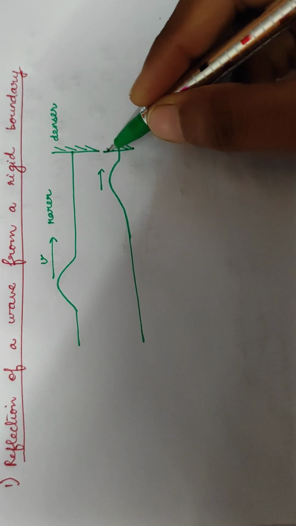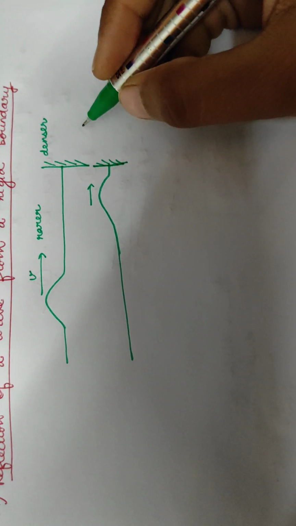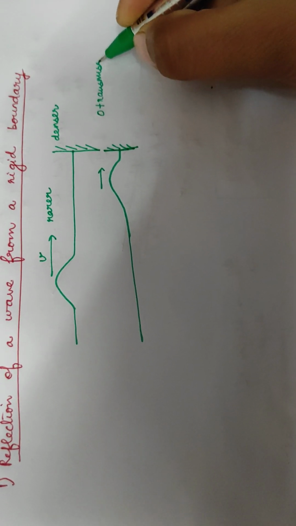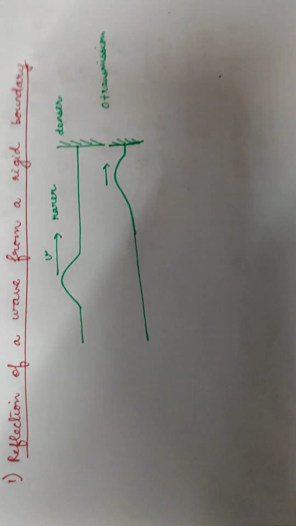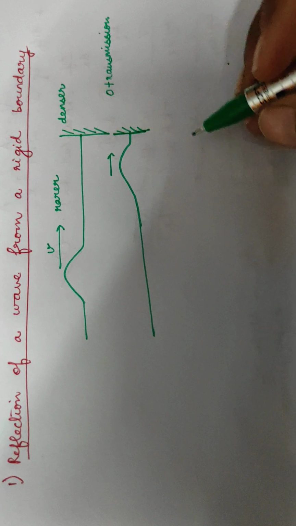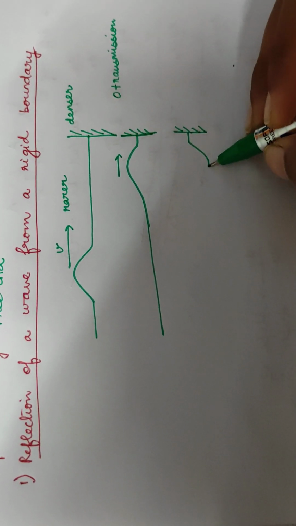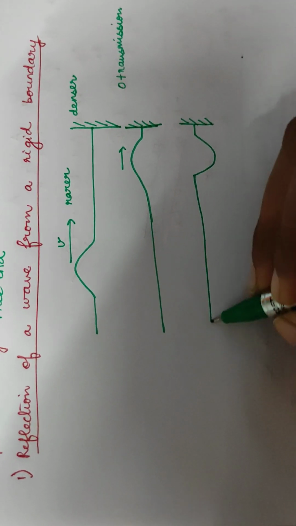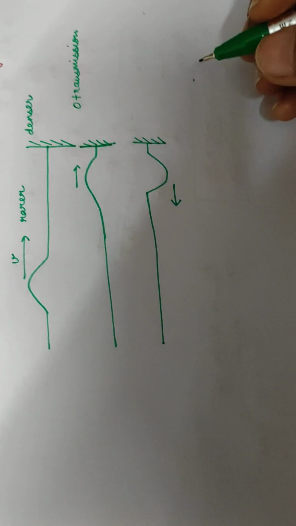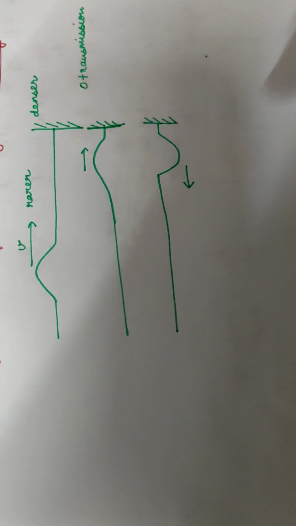This wall, this fixed rigid boundary, is a denser medium, so now it will not allow transmission. Here we are considering there is zero transmission. Okay, so it will not allow the wave to get transmitted, and as it is a denser medium, so now the wave will start traveling along the same path but in opposite direction and also with a phase change.